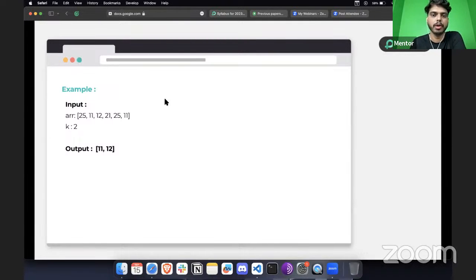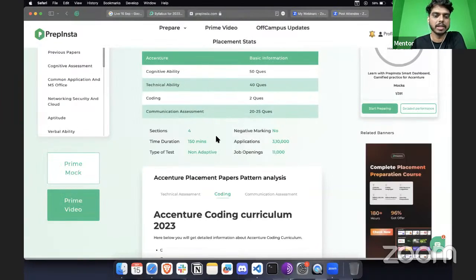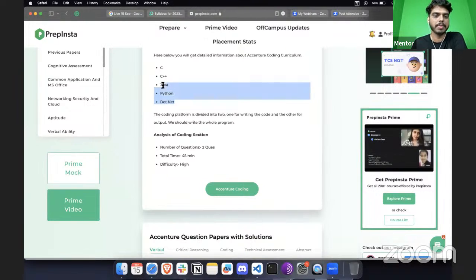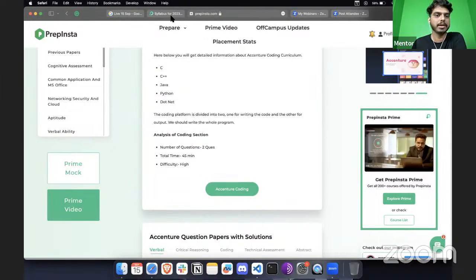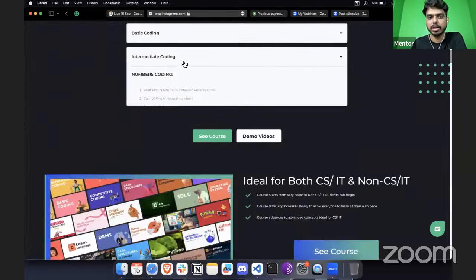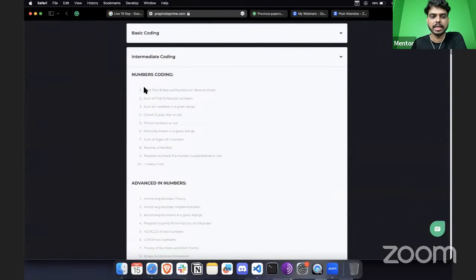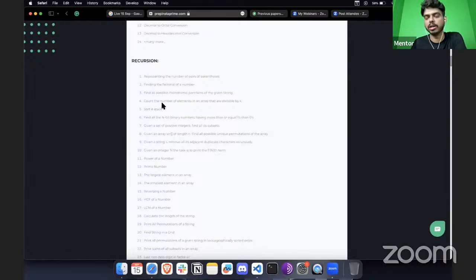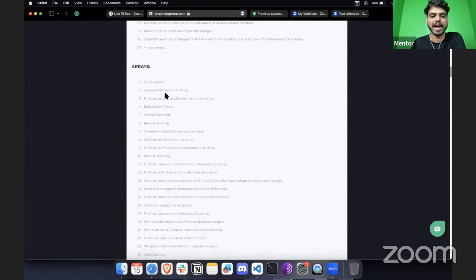Like I've shown you, these are the different programming languages that are supported in the Accenture page. From here you can find this intermediate coding section. Under that, as you can see, there are some number related questions, also advanced numbers, then recursion, then we have array.